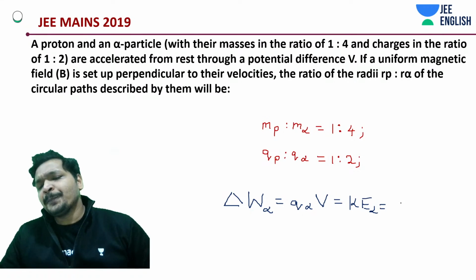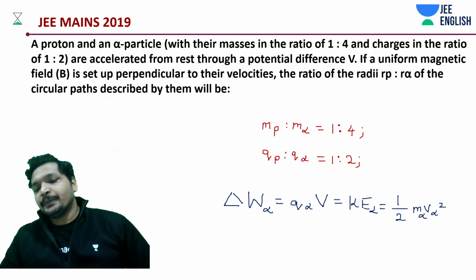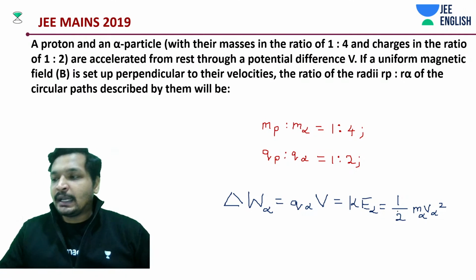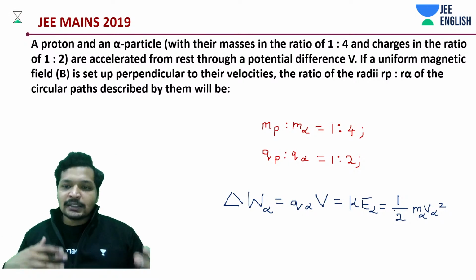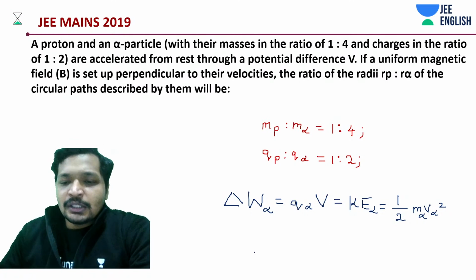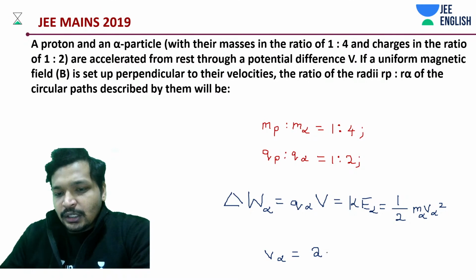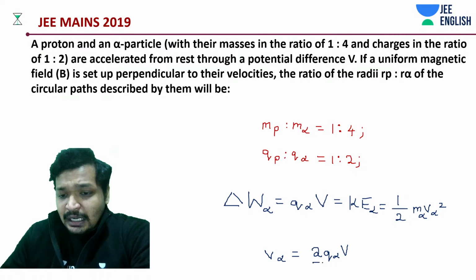How much is that going to be? It's going to be half m of alpha into v alpha whole square. We'll get an expression from here. Let's not write it down twice, and just substitute alpha and proton and get the answer. So we know v of alpha is equal to root of 2 times Q of alpha into the standard potential, divided by m of alpha.